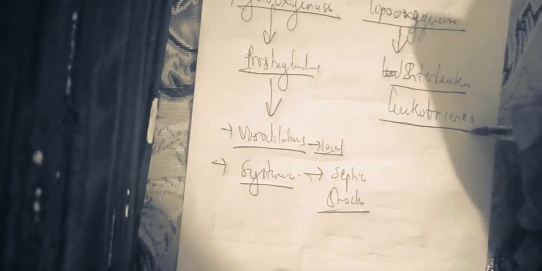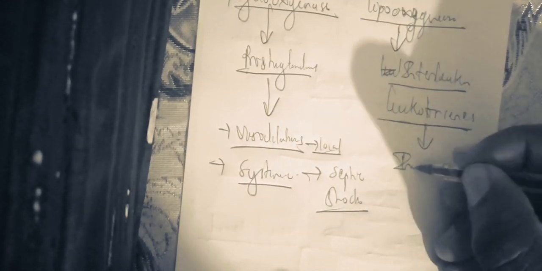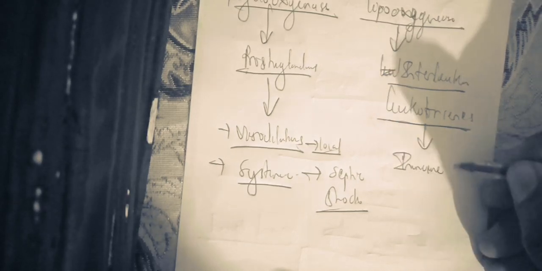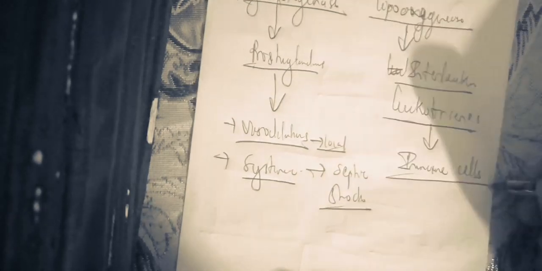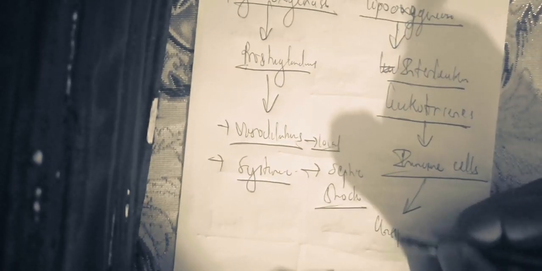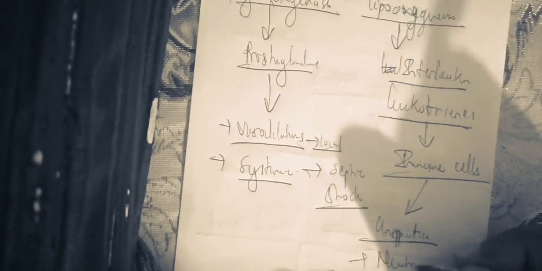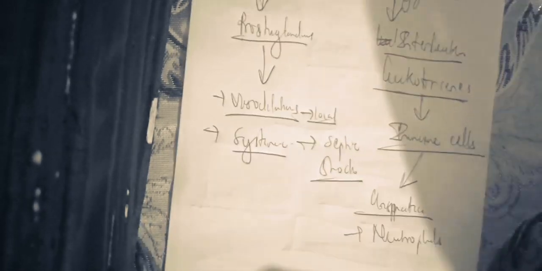The leukotrienes help the immune cells destroy the microorganism. The immune cells can be the unspecific immune cells, particularly the neutrophils, which are used in bacterial infections.